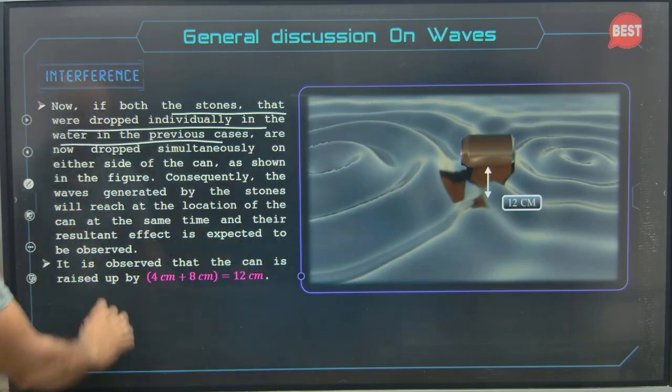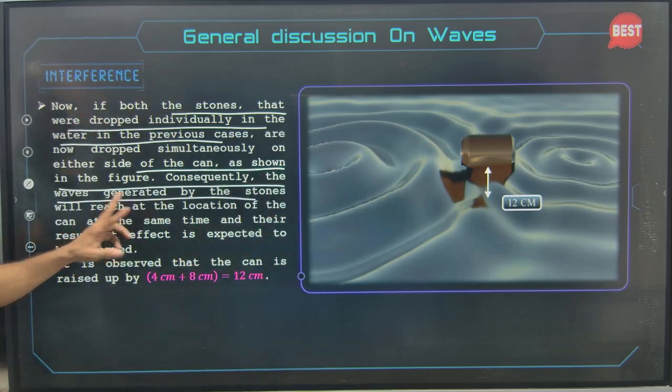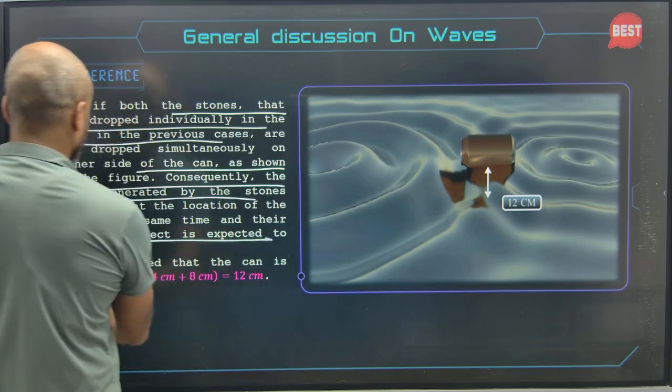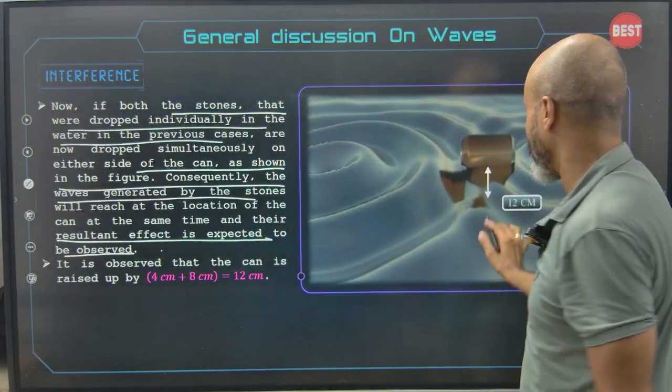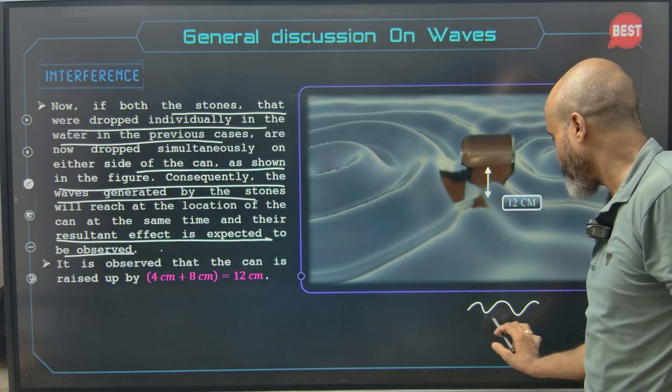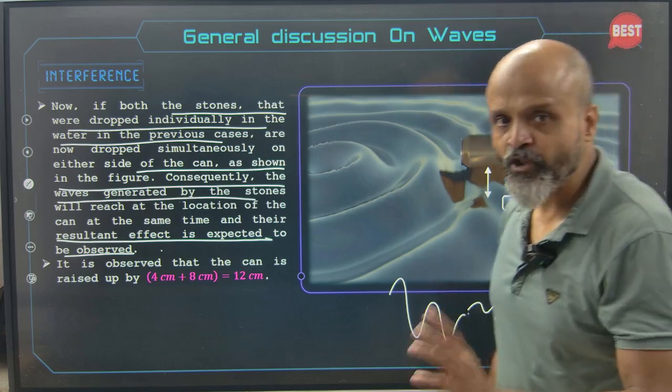Okay. So now if both the stones that were dropped individually in water in the previous cases are now dropped simultaneously on either side of the can as shown in the figure, consequently the waves generated by the stones will reach the location of the can at the same time and the resultant effect is expected to be observed. Now what will happen? This is coming with 4 centimeter. This is coming with 8 centimeter. So what you will see is again 12 centimeter.